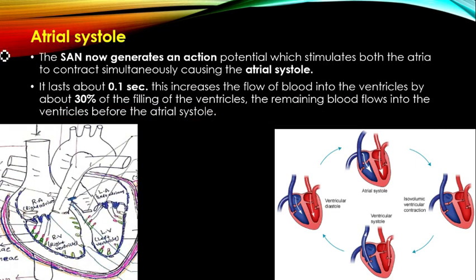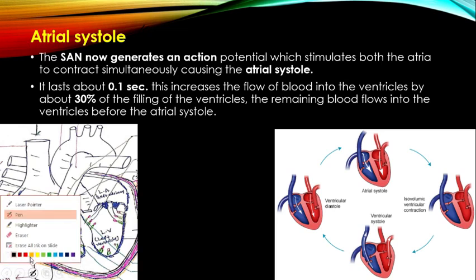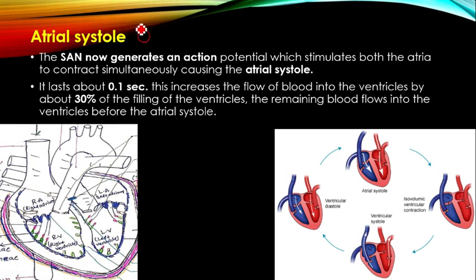The first event in the cardiac cycle is atrial systole. The duration of atrial systole is 0.1 second. Already you know systole means contraction, so atrial systole means atrial contraction. During atrial systole, the SA node generates an action potential.